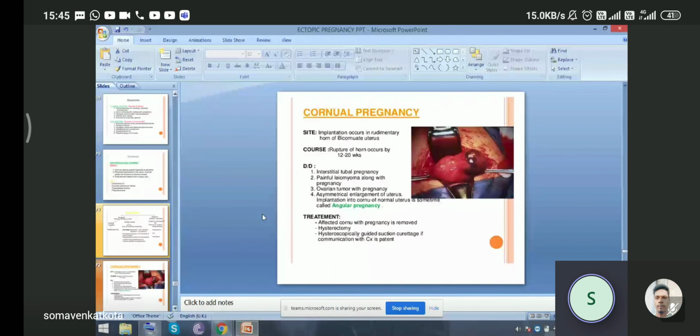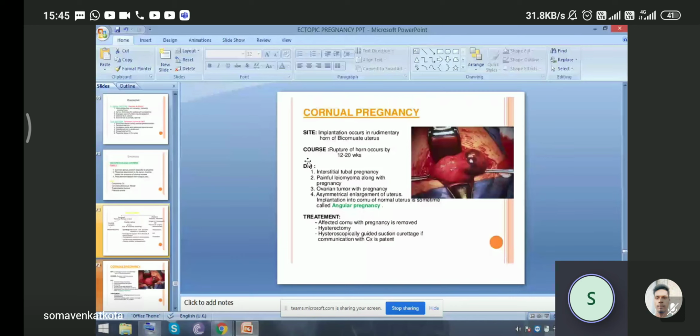What happens if a cornual pregnancy occurs? The site of implantation is the rudimentary horn of a bicornuate uterus. So cornual pregnancy is commonly seen with an abnormal uterus, like a congenital abnormality of the uterus such as bicornuate uterus. Rupture of the horn occurs by 12 to 20 weeks.